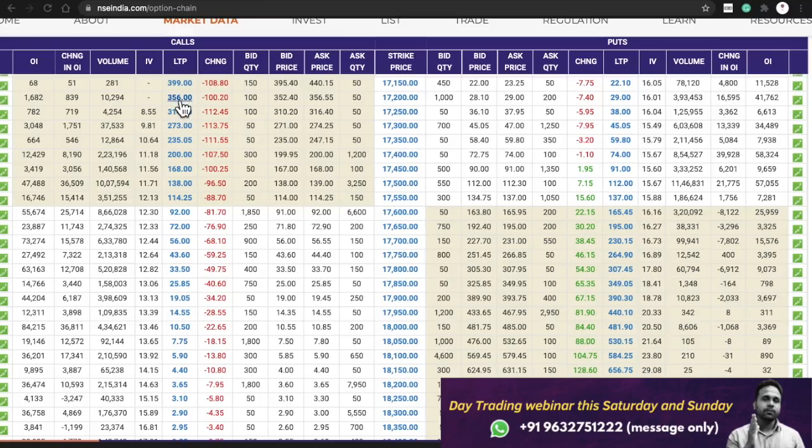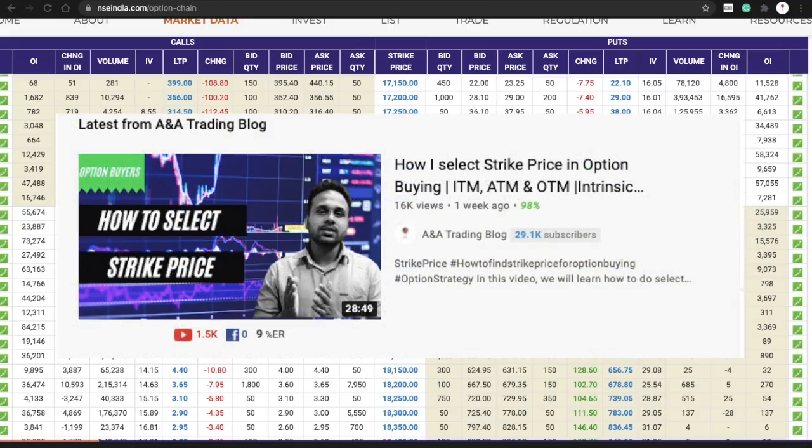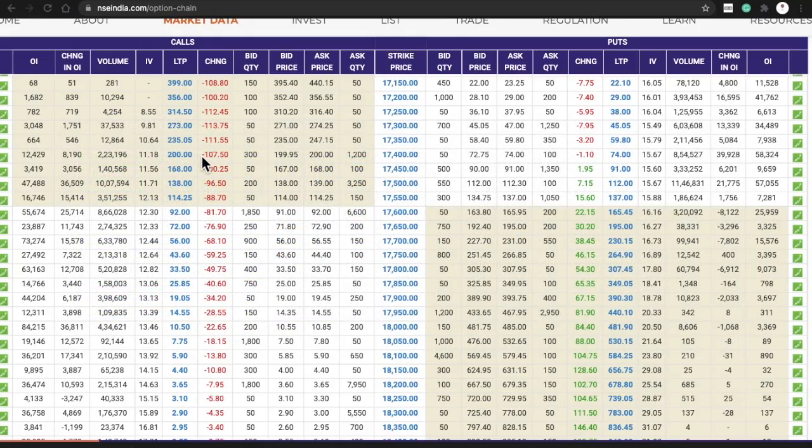Now why is in the money strike price trading at a higher premium compared to out of the money strike price? This is because in the money strike price will have intrinsic value. I have already explained what is intrinsic value, how it is calculated, and all other important things about intrinsic value in this video, How to select strike price for option buying. I suggest you to watch that video if you want to learn about intrinsic value. Now traders, I hope you understood why we prefer choosing out of the money strike price compared to at the money or in the money strike price while selling options.